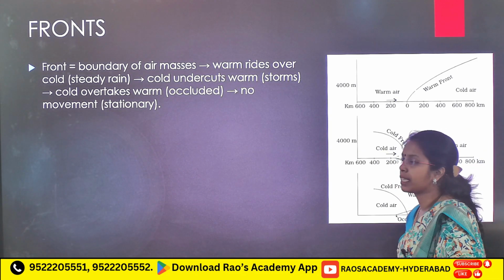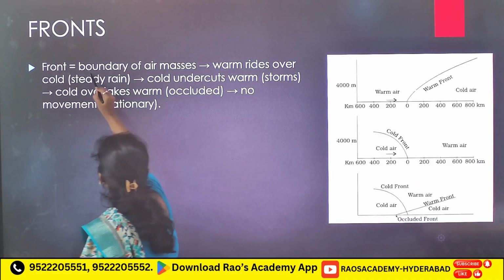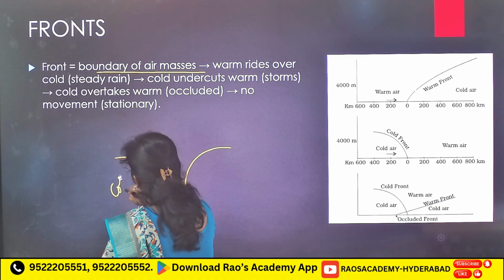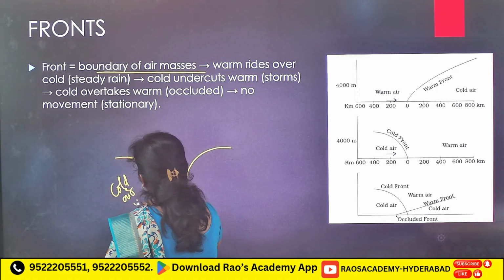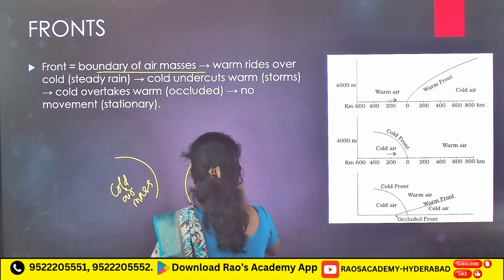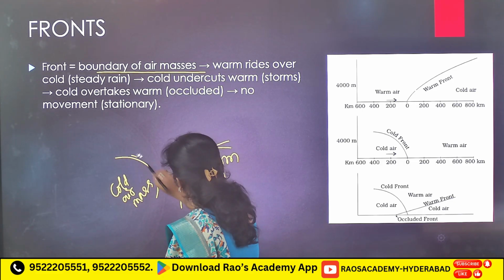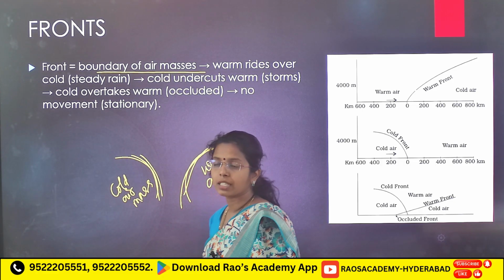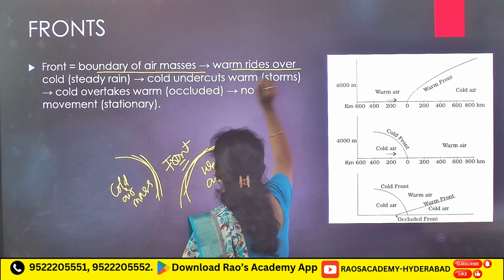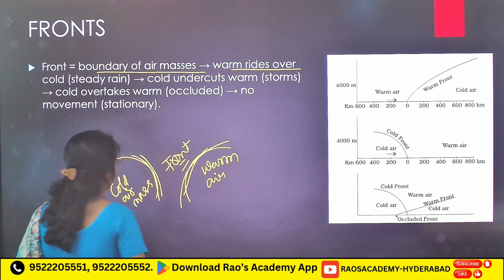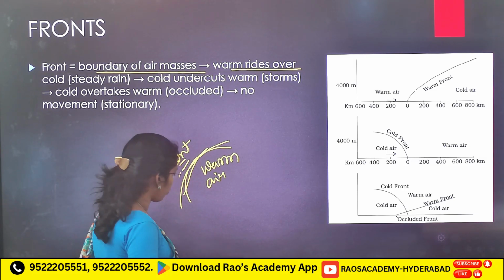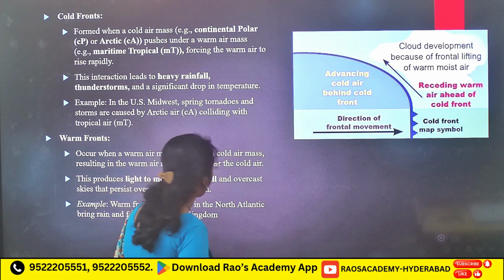Next, after air masses we are going to see fronts. What is a front? Boundary of air masses. For example, this is a cold air mass, this is a warm air mass. The face where the two air masses meet is known as a front. And we see four types of fronts: warm front, cold front, stationary and occluded.